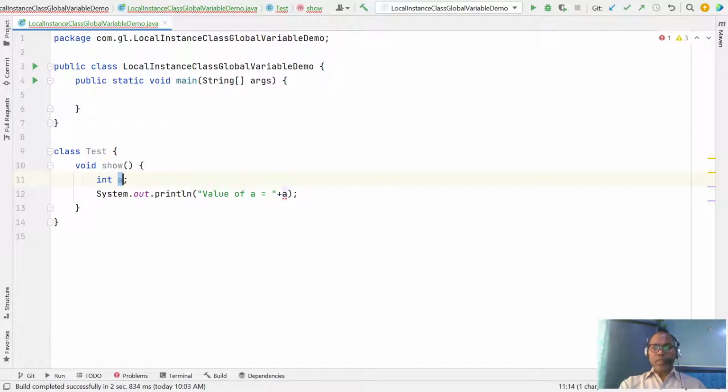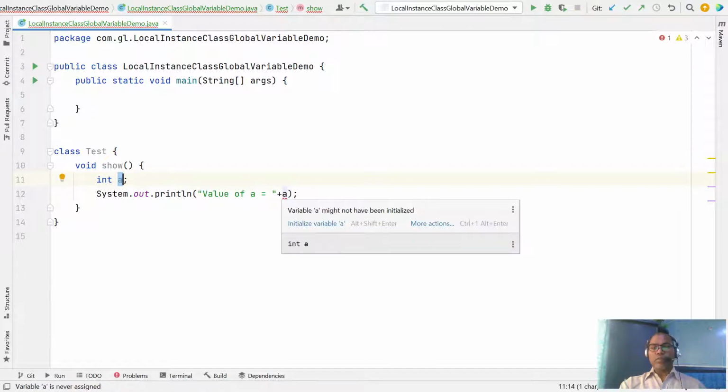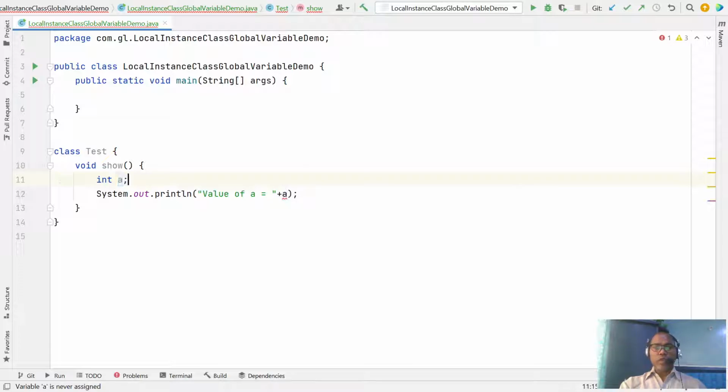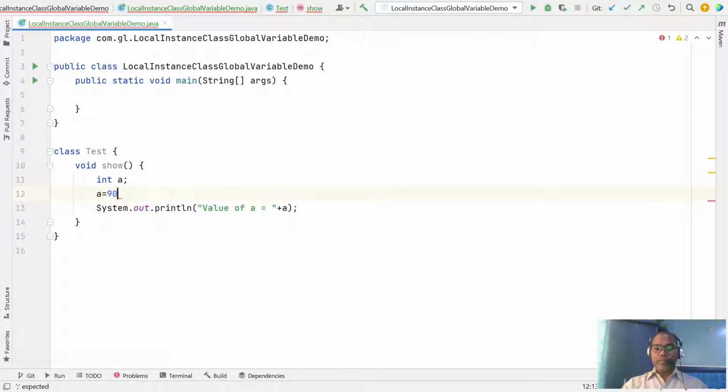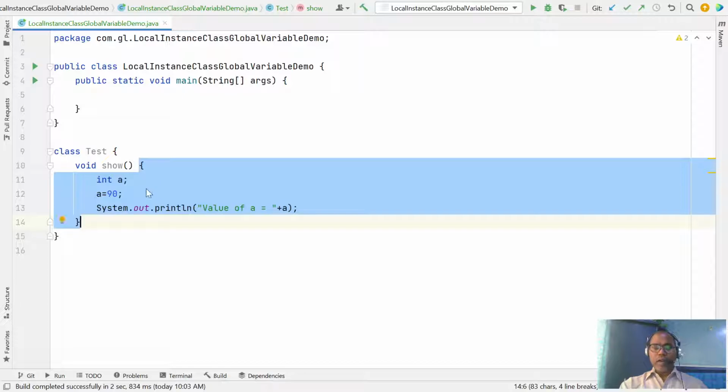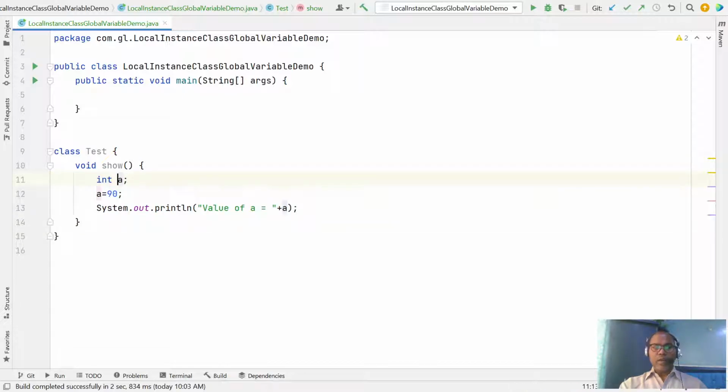Until you initialize this variable, it cannot be used. So here you have to give some initial value, and then this code will work fine. So a local variable is declared inside a block or method, and it must be initialized before use.